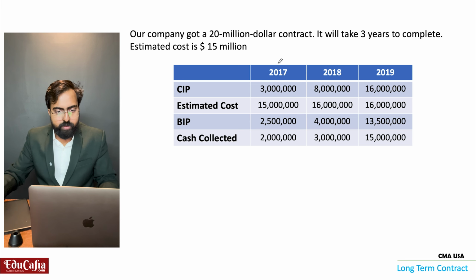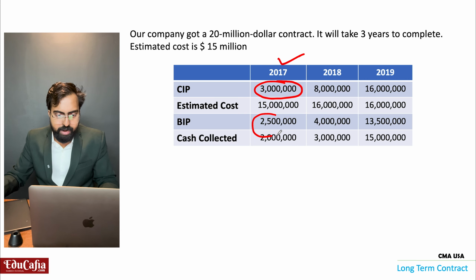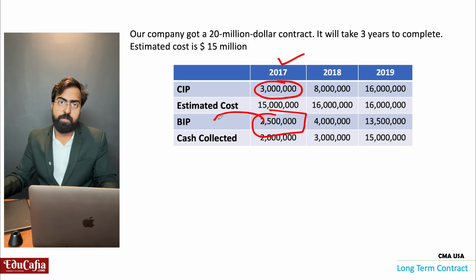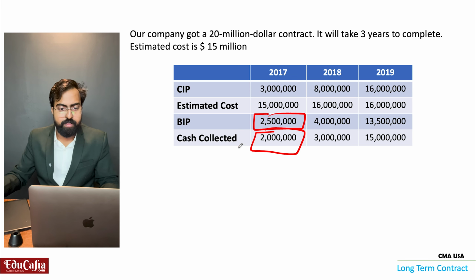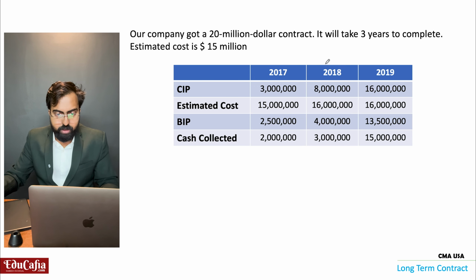Then in 2017, what is our total cost incurred expense? Really 3 million. But 2.5 million bill we are sending to the customer. And of that 2.5 million, the customer gives 2 million. That much cash collected. In 2018, we are sending another bill, 4 million.